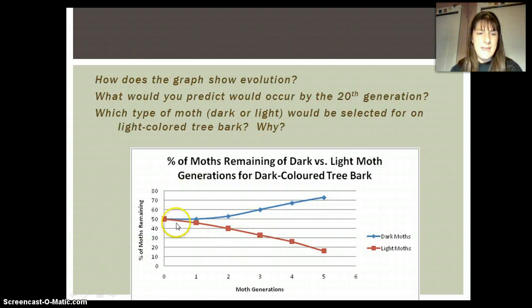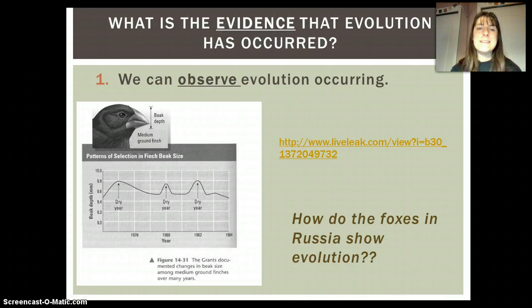So we could say something like this occurred. Over moth generations, the number of light moths went down, the number of dark moths went up. Assuming these things are controlled by alleles, then we have an increase in the dark moth allele, and we have a decrease in the light moth, or the alleles that control that. This is evolution. So our first big piece of evidence for evolution is we can see it happening.